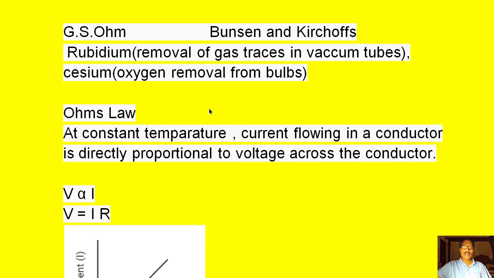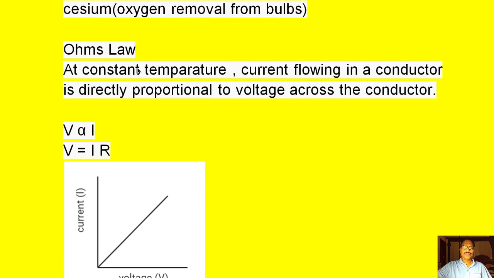Next, coming to the laws, Ohm's law. What does Ohm's law say? The first condition is that the temperature of the environment is constant. It means that at constant temperature, the current flowing in a conductor is directly proportional to the voltage across the conductor.